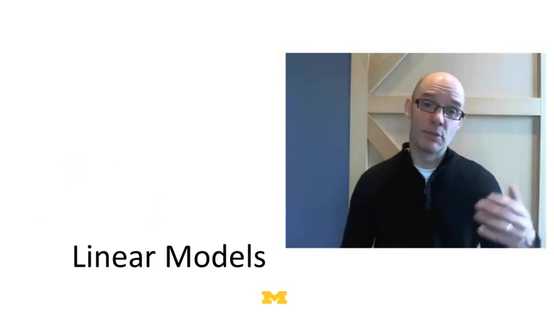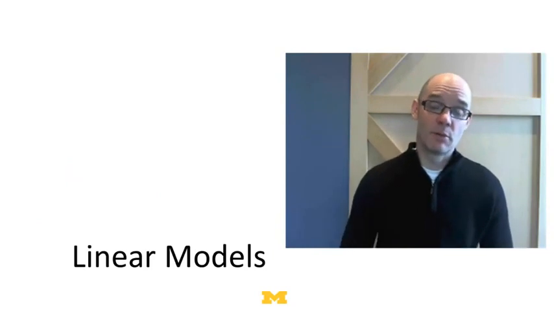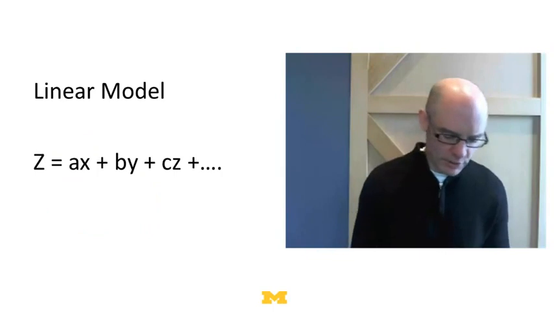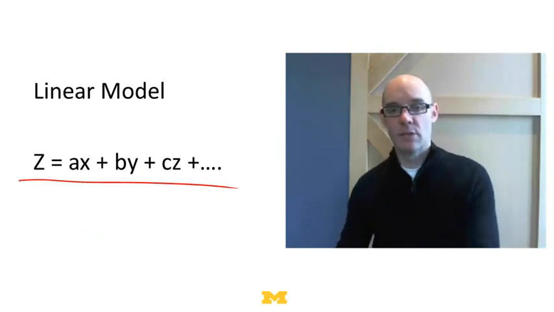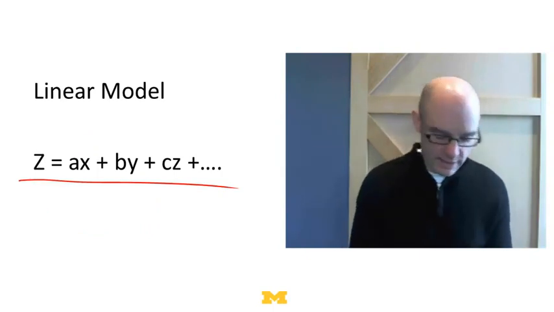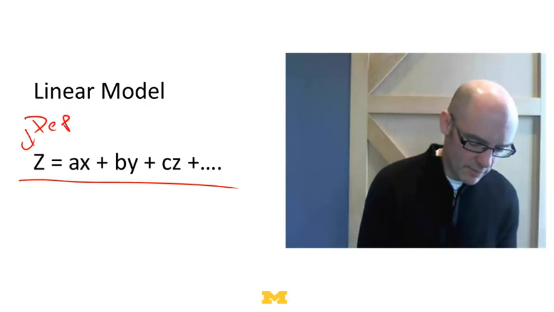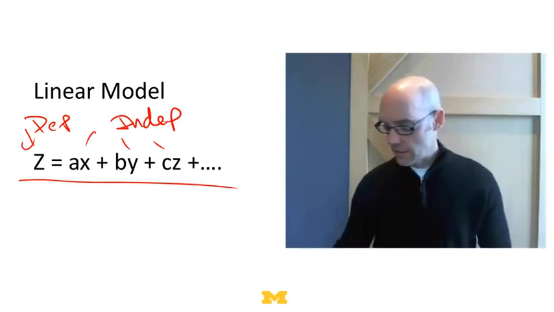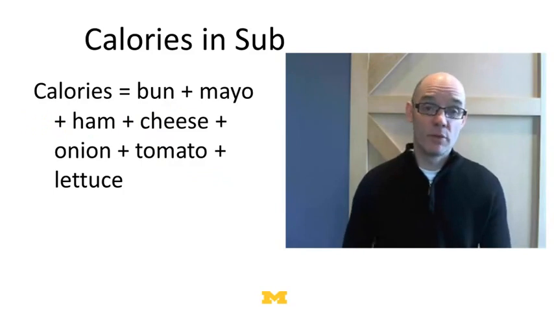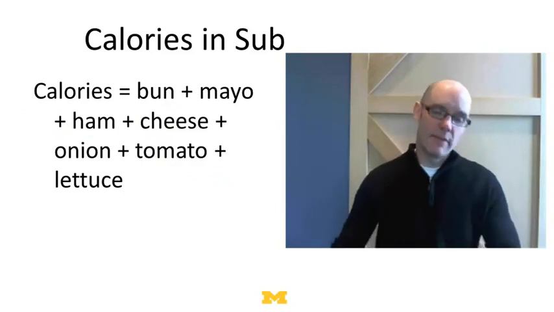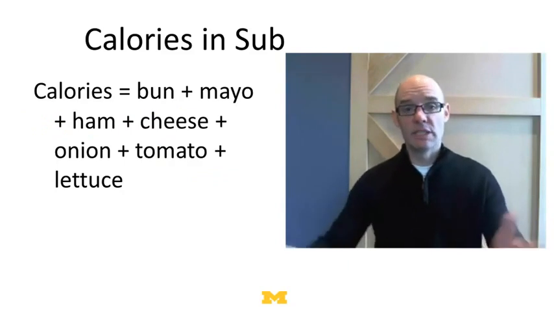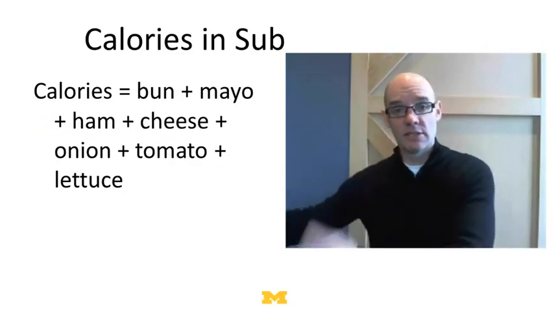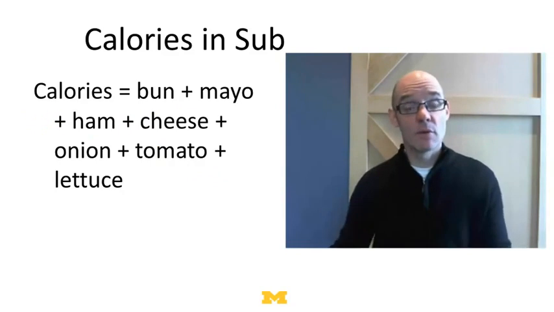But categories weren't the only way we thought about people making predictions. Remember, we also talked about people using linear models. Let's see how people can use a linear model to predict. Remember, a linear model says z equals ax plus by plus cz plus a constant, where z is called the dependent variable, and x, y, and z are called independent variables. The idea is that x, y, and z vary, and they determine the value of the dependent variable. So let's suppose I ask you to figure out how many calories there are in a sub. You could write a linear model of the calories in a sub. You'd say the calories depend on the bun, the mayo, the ham, the cheese, the onion, the tomato, all those sorts of things, and you decompose the total calories into all the things that comprise the sub.